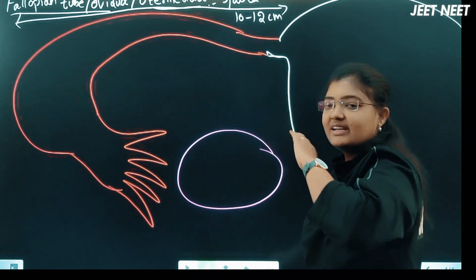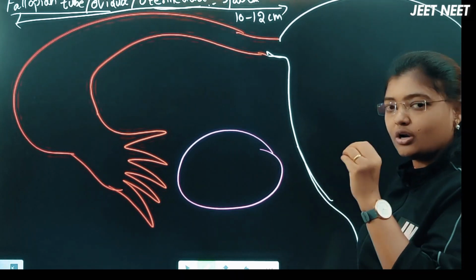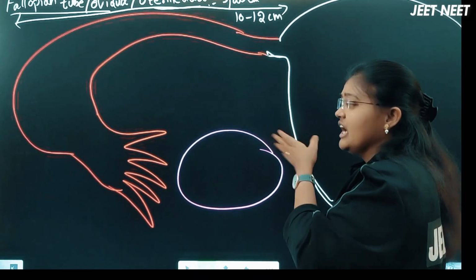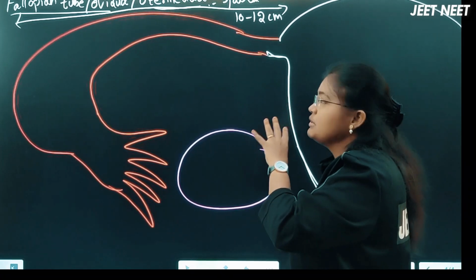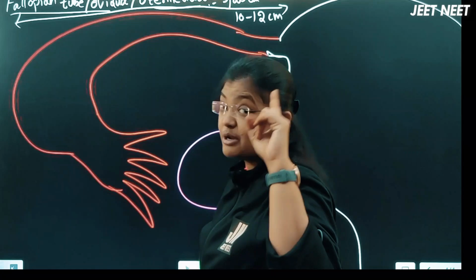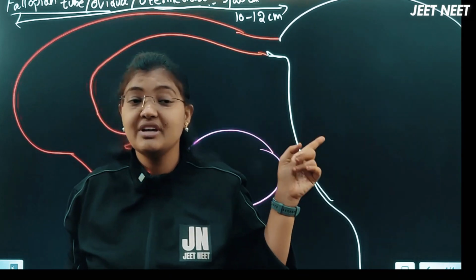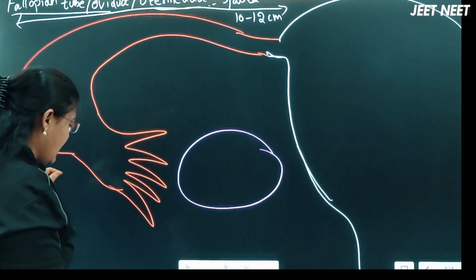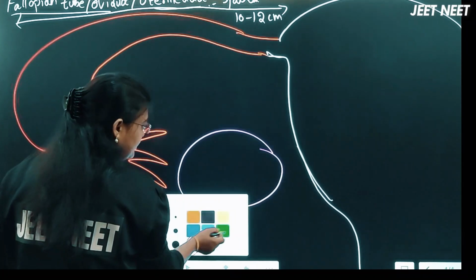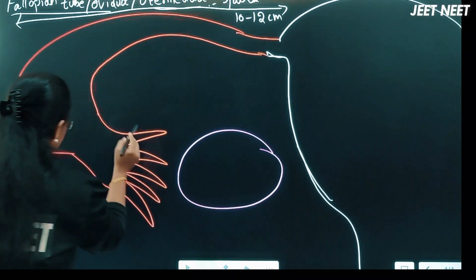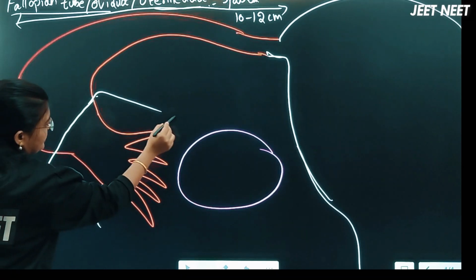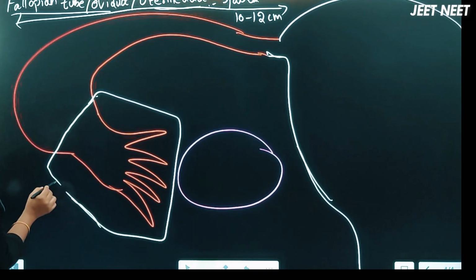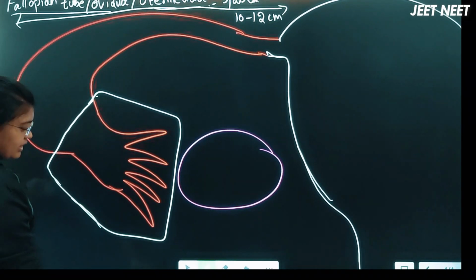Fallopian tube, also called the oviduct, is a secondary sex organ, an accessory duct to transport the ova. Its length is 10 to 12 centimeters, the same as the trachea. Trachea length is also nearly 10 to 12 centimeters. I am discussing the first part, this part, this total part we are calling an infundibulum.